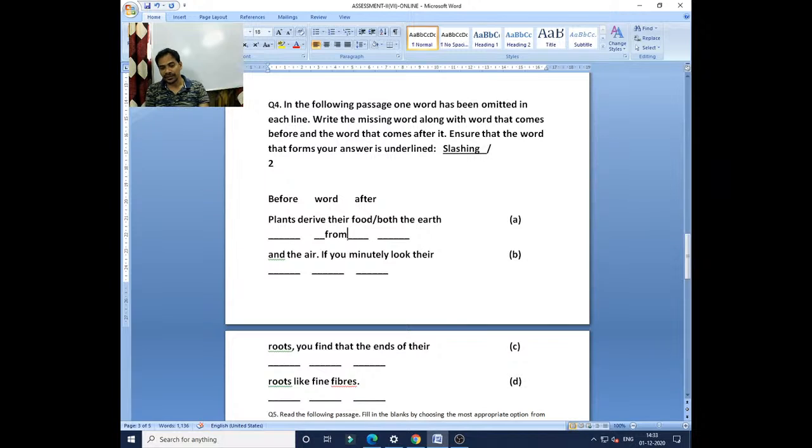If you minutely look there, second one, very good, Alice, look at. After minutely there is one verb, look, and after look there is one preposition missing. So that missing one you have to write in the middle: if you minutely look at.